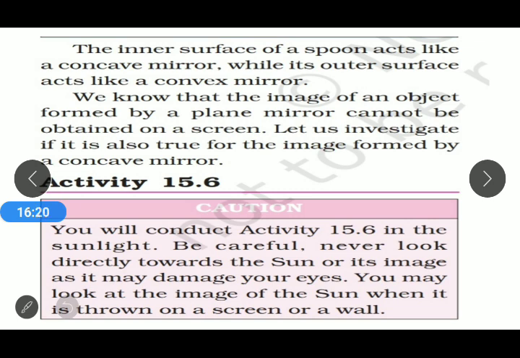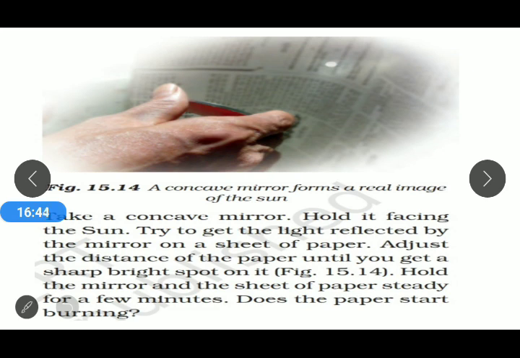We know that the image of an object formed by a plane mirror cannot be obtained on a screen. Now we are going to investigate whether this is also true for the images formed by a concave mirror. For that, we are performing an activity. We are taking a concave mirror and exposing it to sunlight.